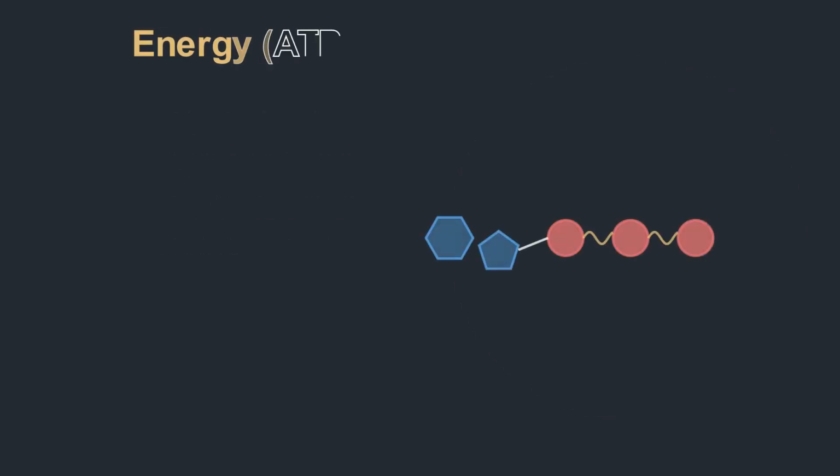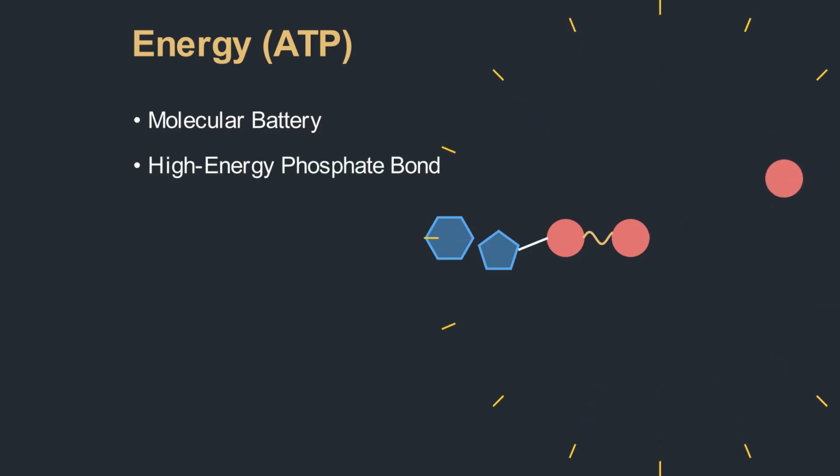To build proteins, divide, or move, the cell needs continuous energy. Cells produce a highly refined molecular battery called ATP. The energy is stored in a high-energy phosphate bond. When the cell needs power, it snaps this bond, releasing a burst of energy that drives almost every activity inside the cell.